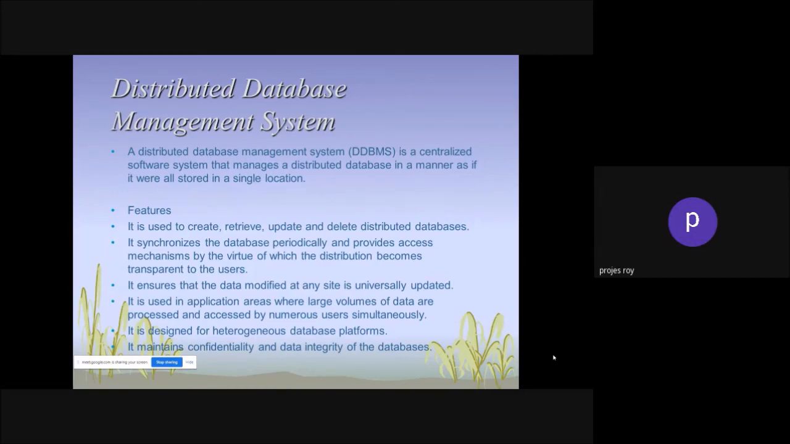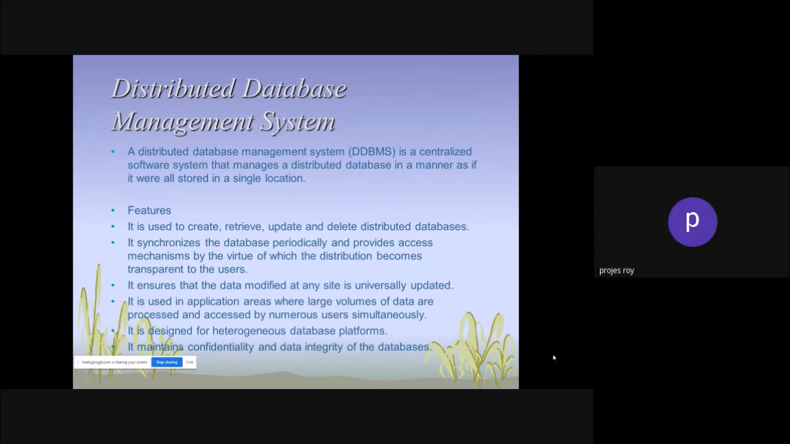And what are the features of those? It is used to create, retrieve, update, and delete distributed databases. It synchronizes the database periodically. Periodically means within a second. So that's why you cannot understand from which server your data is coming. It provides an access mechanism that, by virtue of its distribution, becomes transparent to the user.